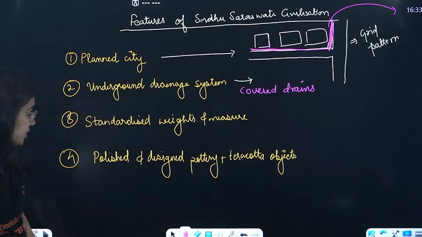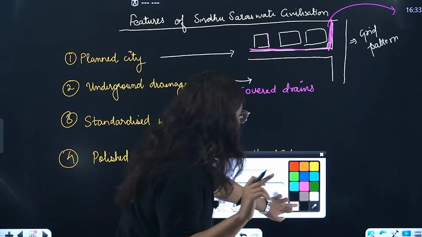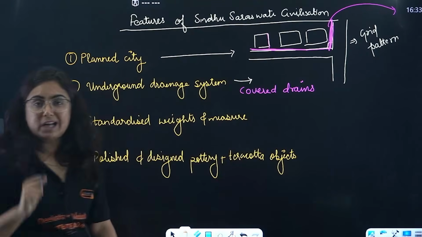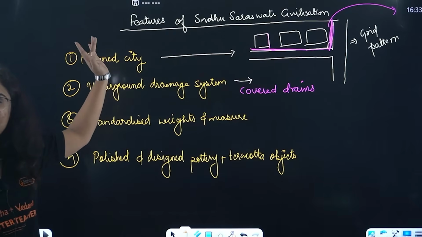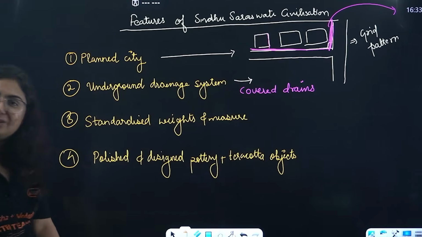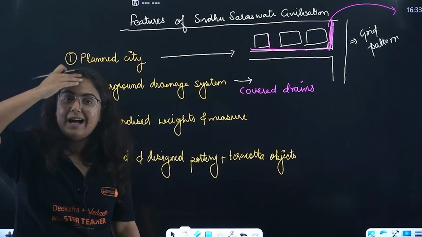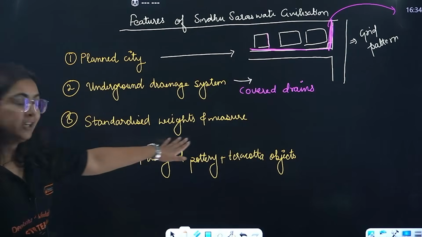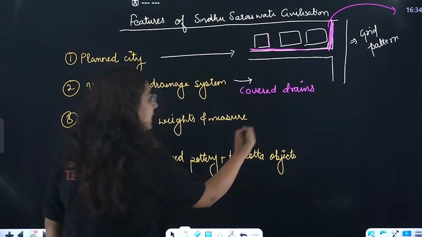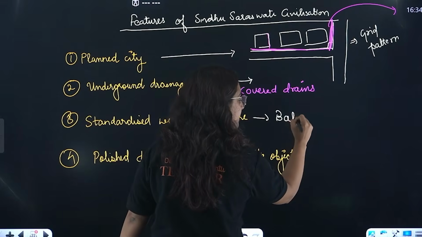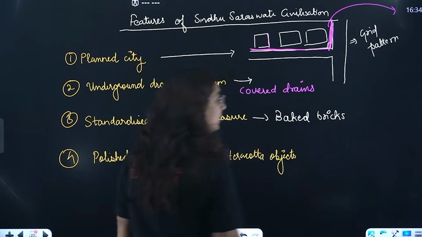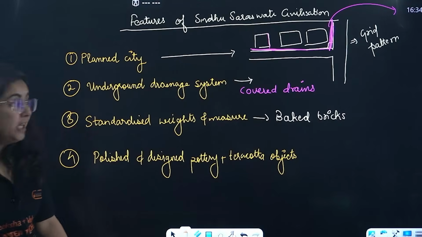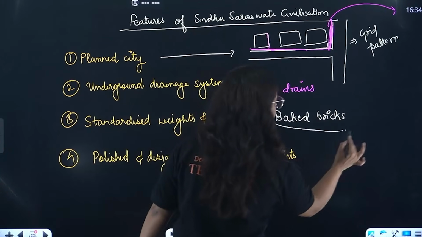You know that attached washrooms were there in the houses. Their houses were two to three story houses. The main gates were at the back side of the houses. The windows were there. By standard weights and measures, what do I mean? They used baked bricks for making the houses. Baked bricks.